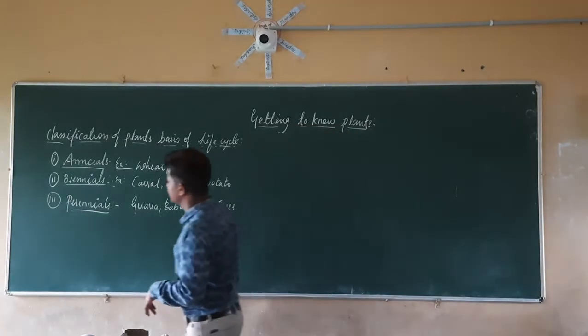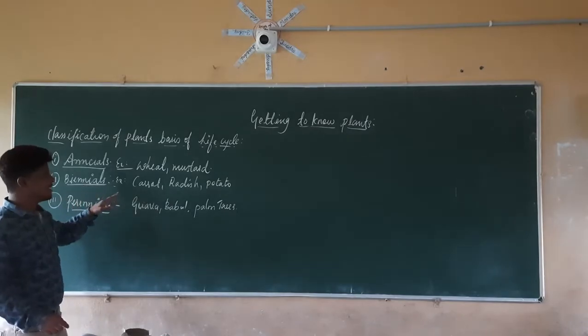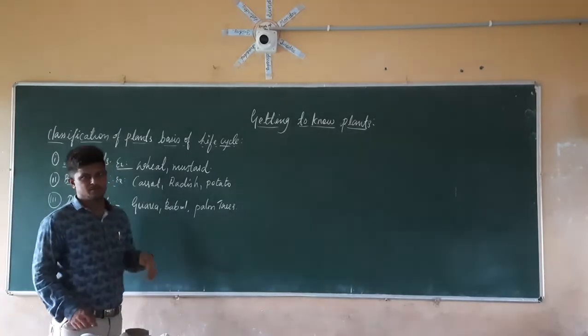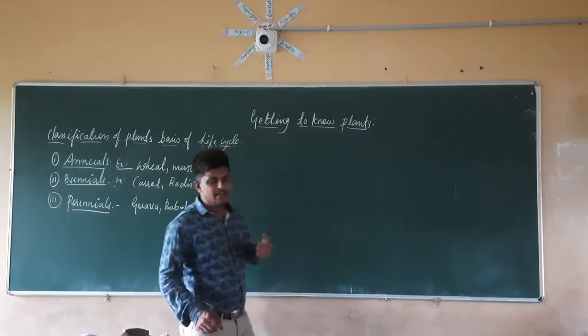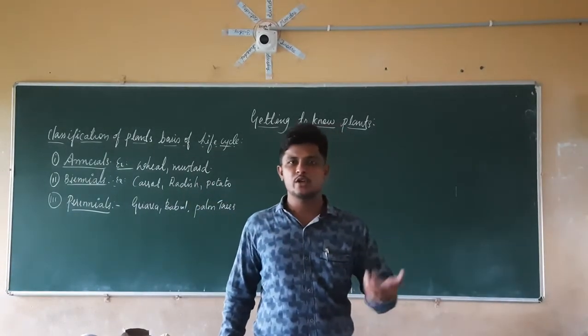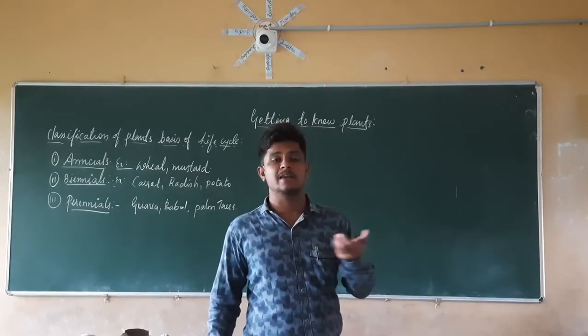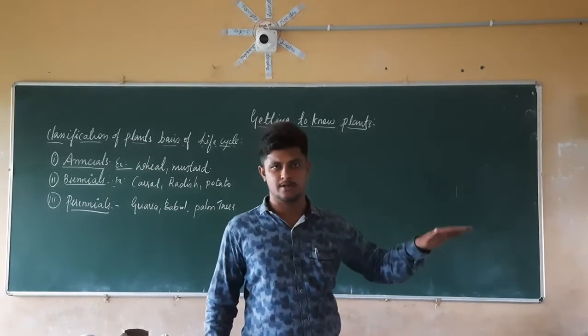The second type is biennials. Examples: carrot, radish, and potato. They give yield 2 times. After 2 years or after 2 seasons of yielding, their life cycle is going to get over.